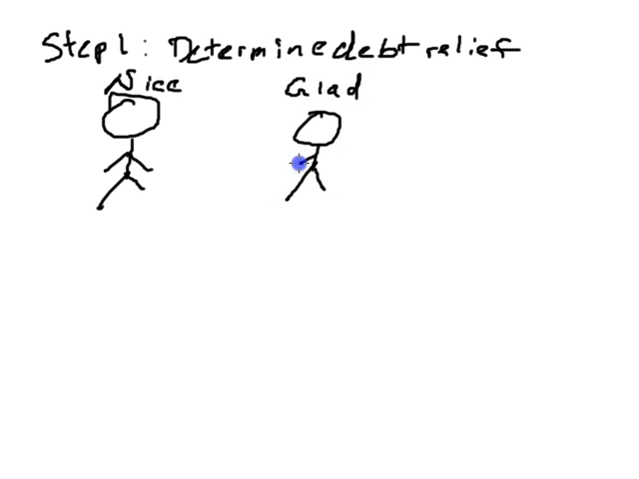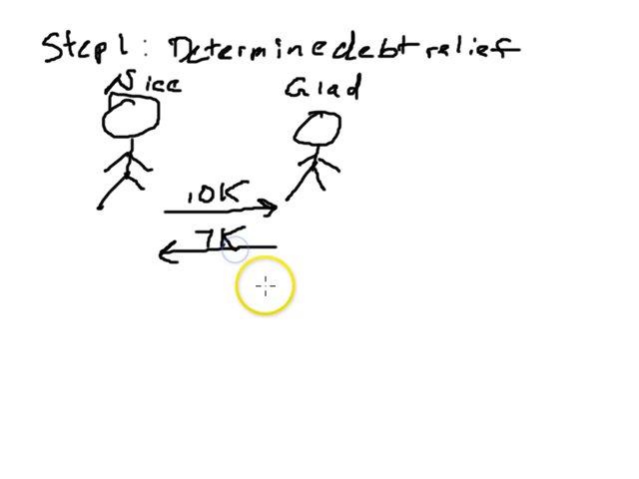And Mr. Nice loans Mr. Glad $10,000. Several years pass, and Mr. Glad is able to pay back $7,000 in cash, and let's suppose he also pays with $3,000 of property. Well, here we have given $10,000 of value back from our original $10,000 loan. Therefore, we don't have any debt relief. Let's change it slightly and suppose that we didn't give back the $3,000 of property and we only gave the